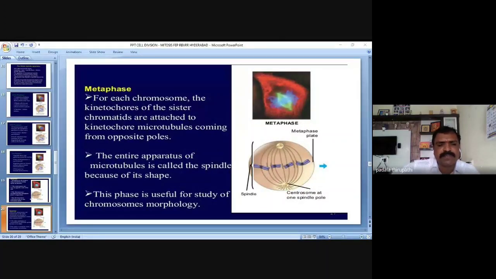Onion root tips are very easily used for mitotic study, the mitotic cell division or chromosomal study of mitosis. Which type of material can we use? Onion root tips. Even garlic root tips also.